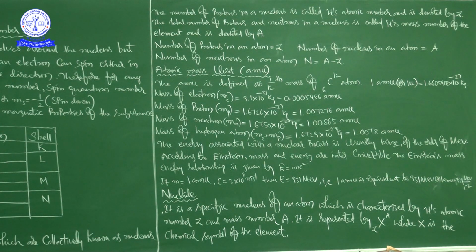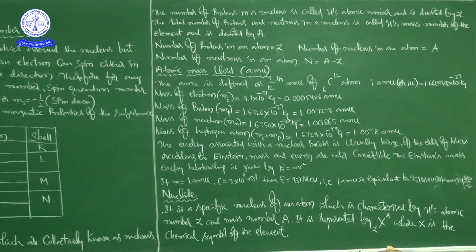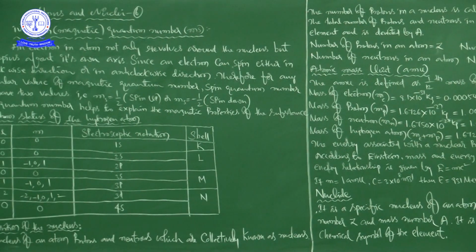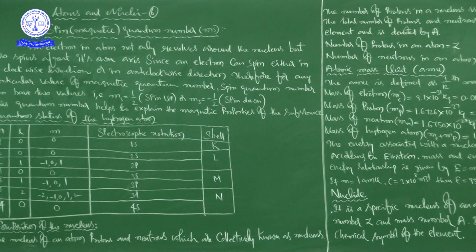So in this class we discussed spin quantum number, then the composition of the nucleus, afterwards the atomic mass unit, and at last the nuclide.